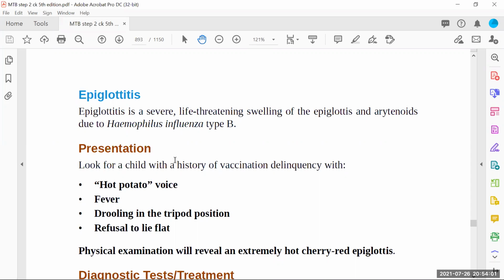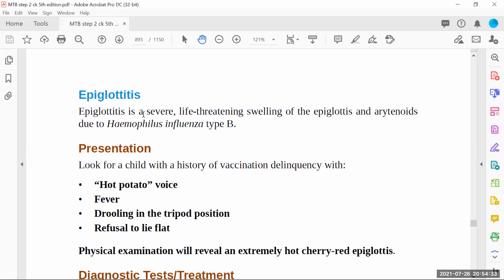Now this is very important: looking at the name Haemophilus influenzae type B, we may confuse it with a virus. But please remember, this is not a virus. Haemophilus influenzae type B is a gram-negative bacteria. The influenza virus is actually a different thing, which belongs to the category of RNA viruses. But here, Haemophilus influenzae type B is a bacteria.